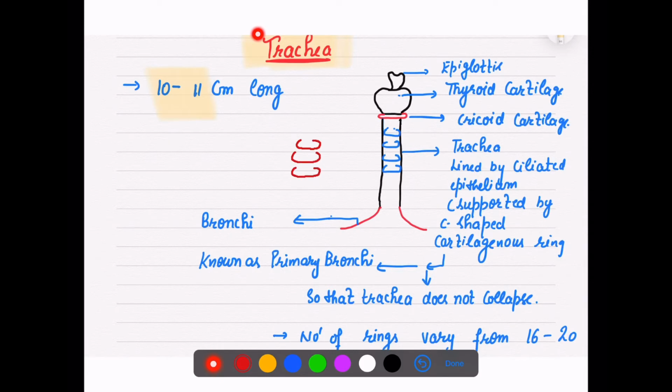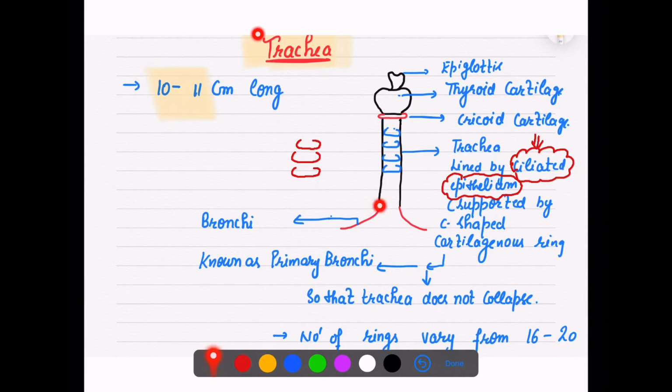So these C-shaped rings, they are the cartilaginous rings which are supporting this trachea, and they are covered with the ciliated epithelium. Now in this chapter we are talking about so much epithelium, so you need to be very careful at which place which epithelium is playing the role. So here in the trachea, ciliated epithelium.